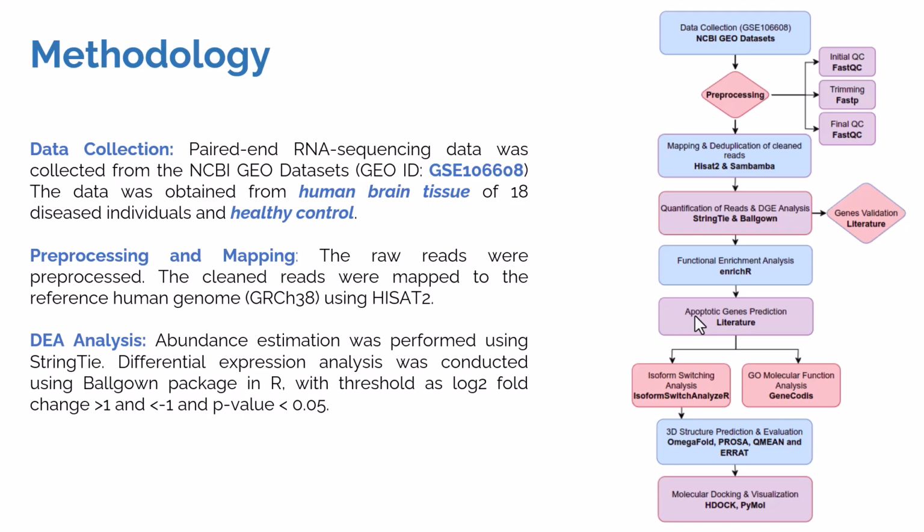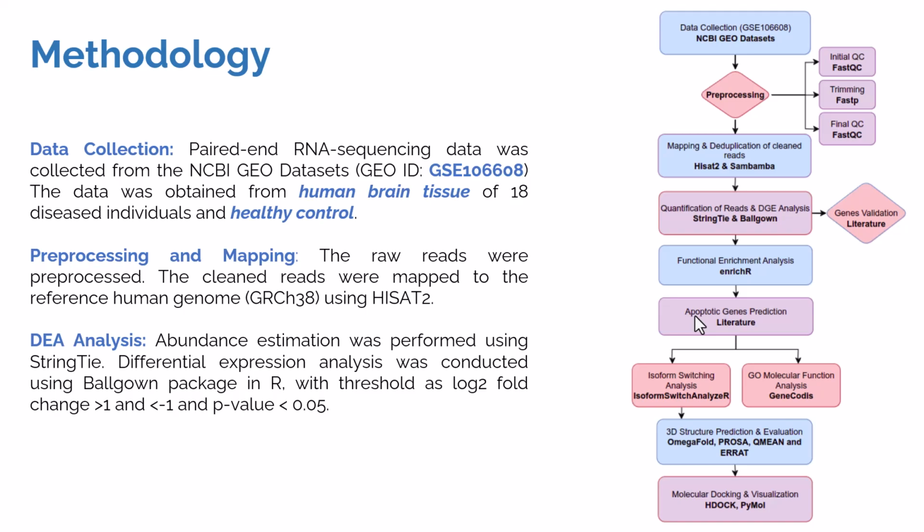The data was pre-processed, of course, because RNA sequencing data usually does not have good quality. So that is why I removed artifacts, PCR primers, adapters and low quality reads before mapping the reads to a reference genome, GRCh38 of Homo sapiens, using HiSat2, which is a splice-aware aligner, very efficient and very fast. And then using the mapped reads, I quantified the reads using StringTie, which is an abundance estimation tool,